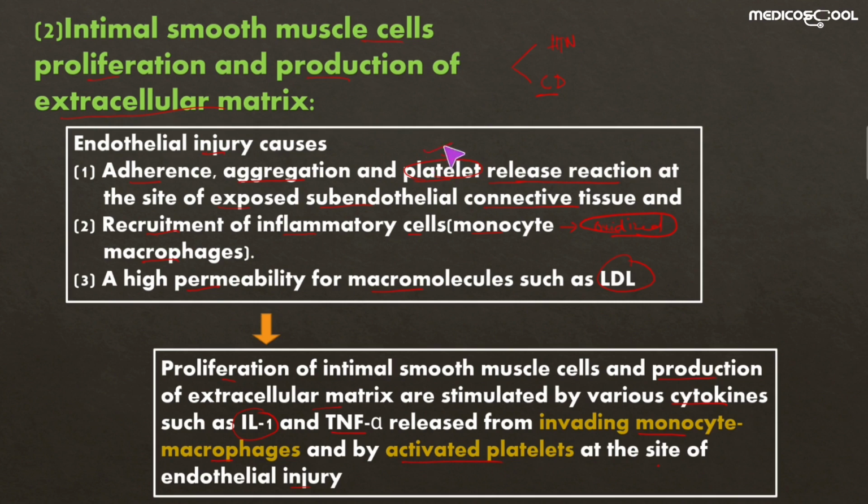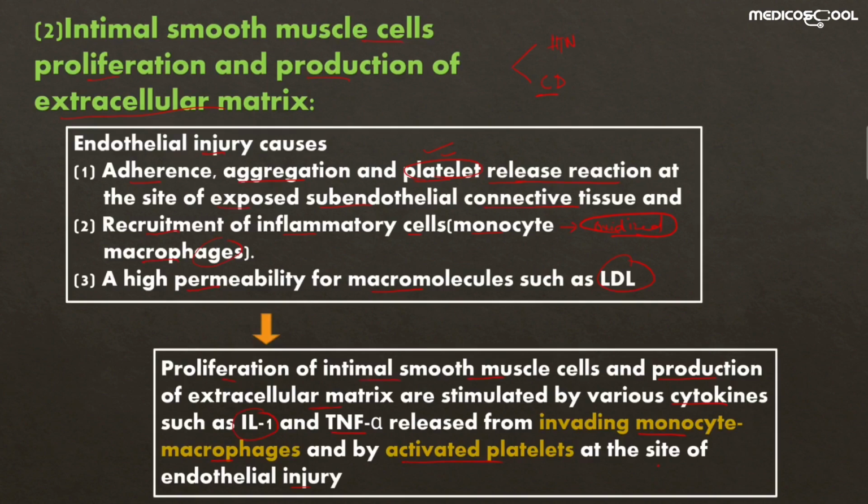So what is the function of these platelets, monocytes and macrophages? They produce cytokines like interleukin 1 and tumor necrosis factor, and these in turn cause the proliferation of the intimal smooth muscle and the production of the extracellular matrix, which helps in the formation of the atherosclerotic plaque. As these are the components of the atherosclerotic plaques, as we will discuss in the morphology of the plaque.